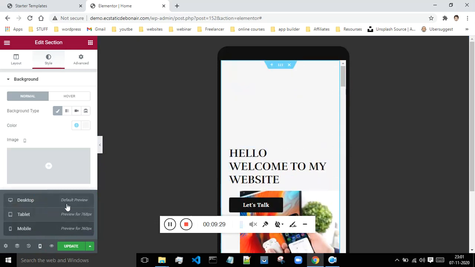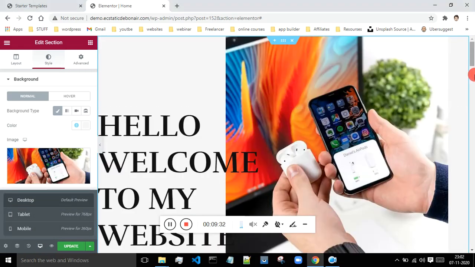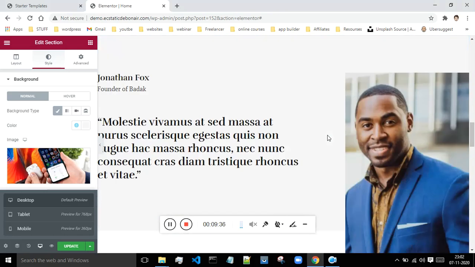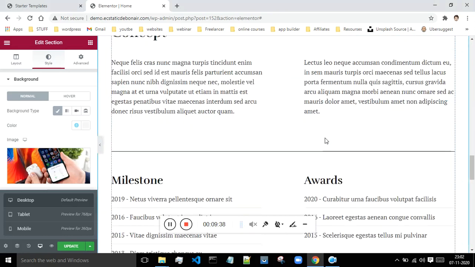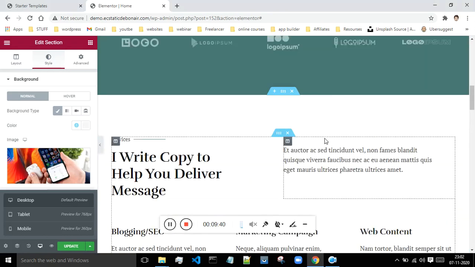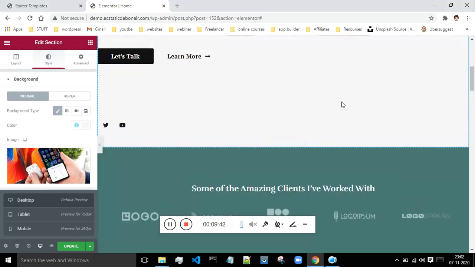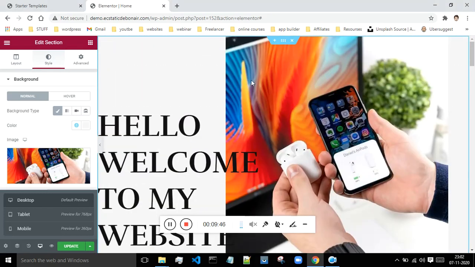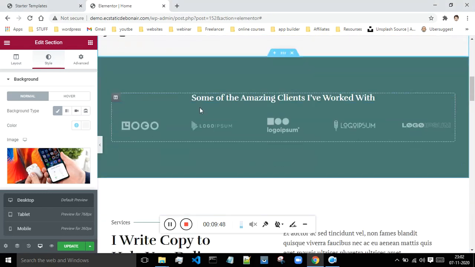Now again, let me just switch to dashboard. Now again, just scroll down, and there are some other changes which you can implement. If you want to see the detailed tutorial about the ASTRA, you should check out my other videos. And that's all for today, guys. This is how you have to make changes, and everything's customizable.